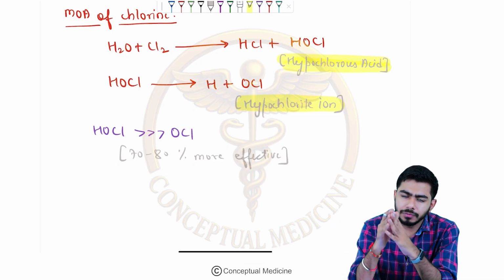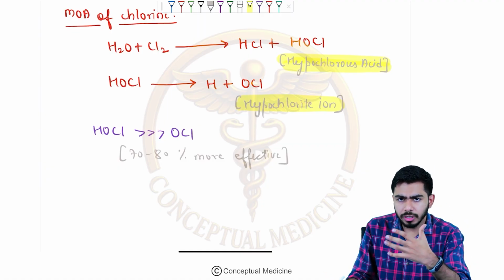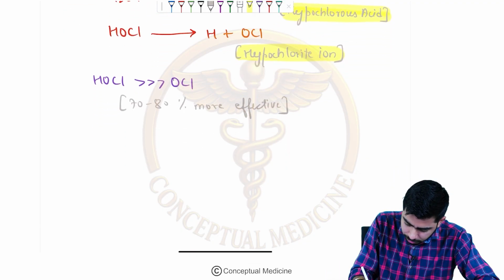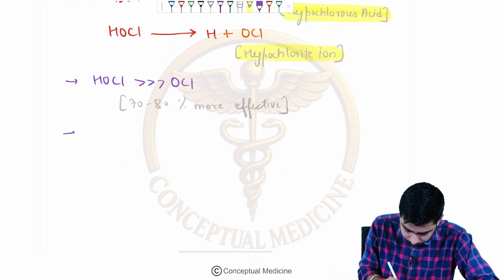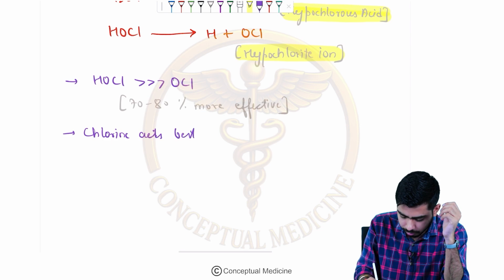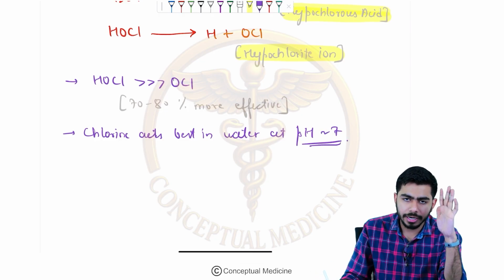At pH around 7, the action of the chlorine is very adequate. So chlorine acts best in water at pH of around 7. Please be very clear with that.